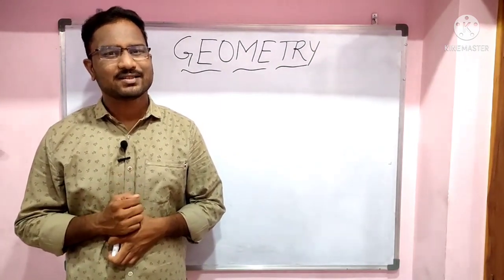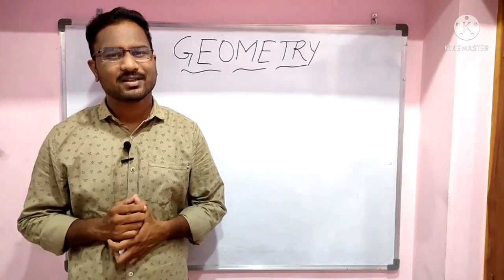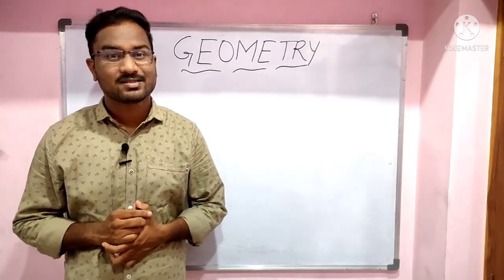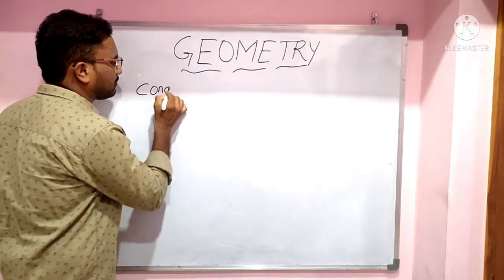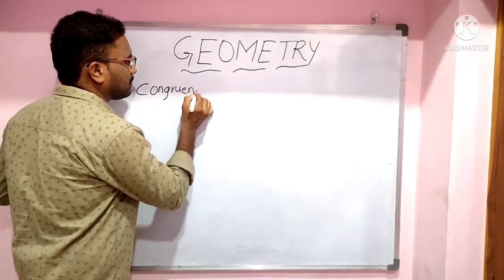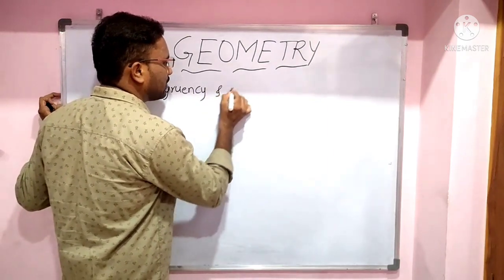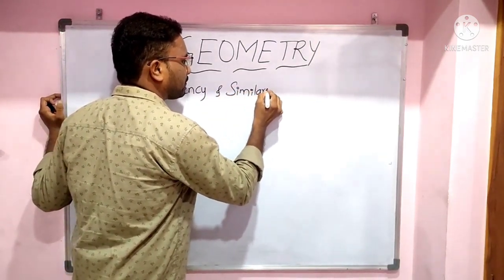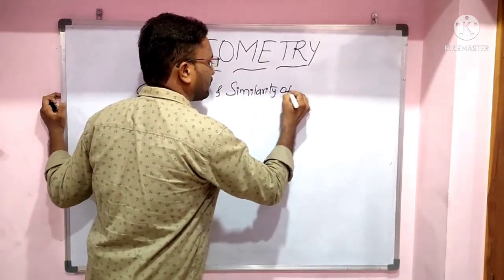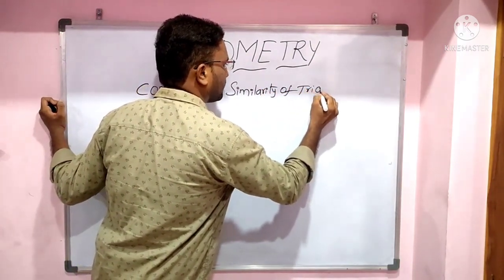Today we will discuss one of the most important topics in triangles, that is similarity and congruency of triangles.